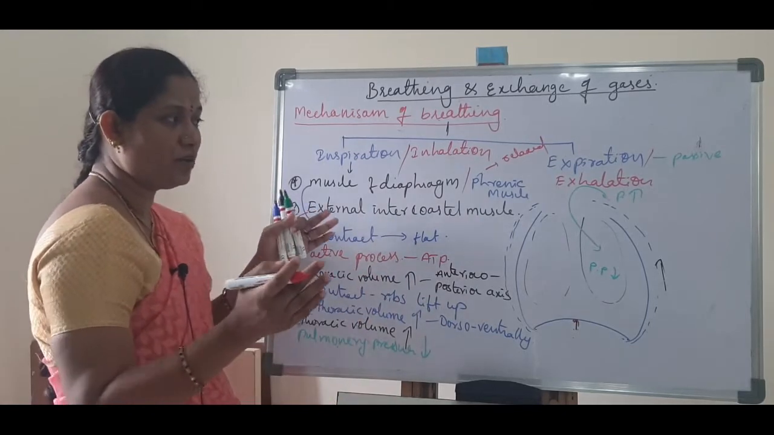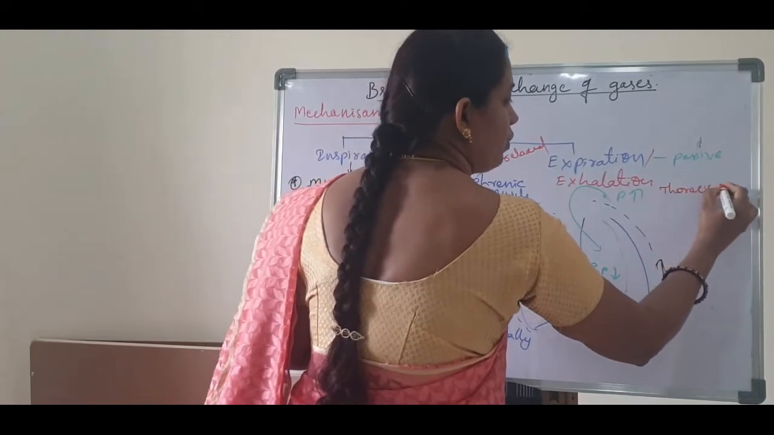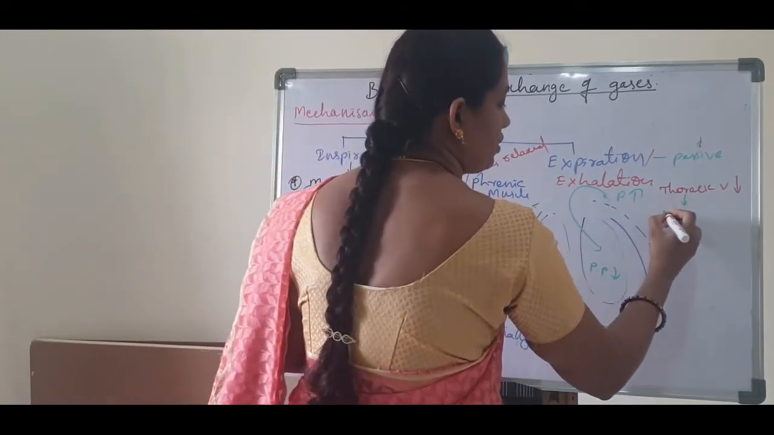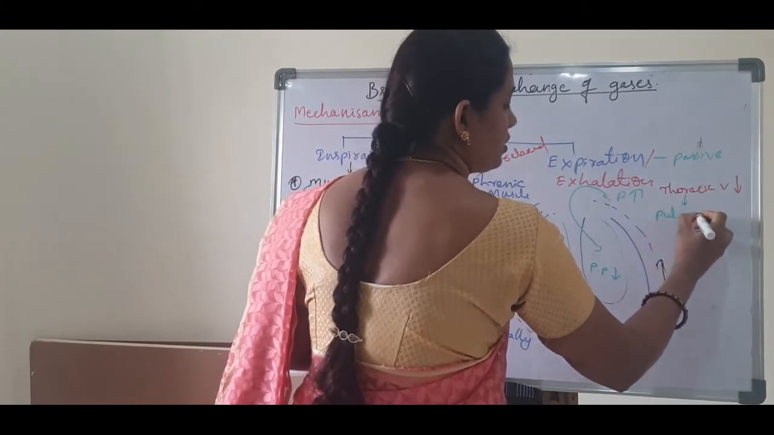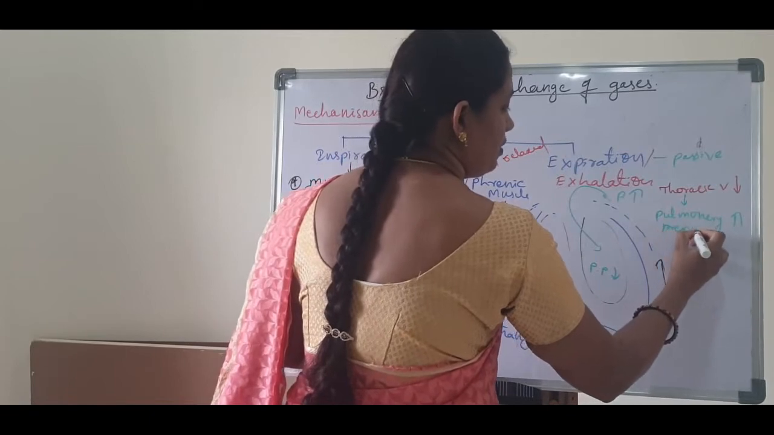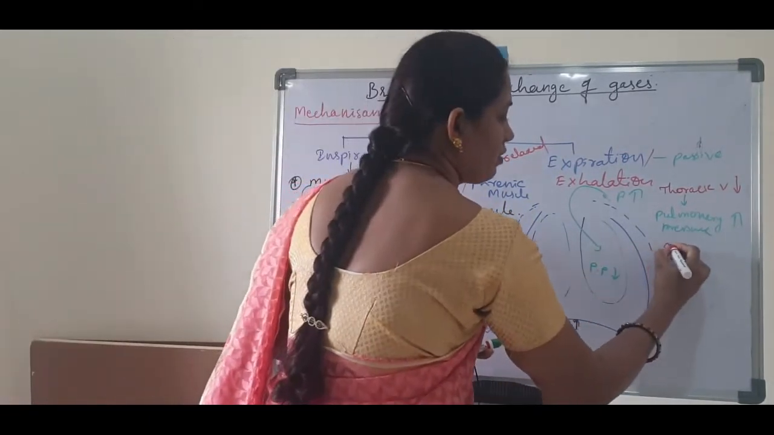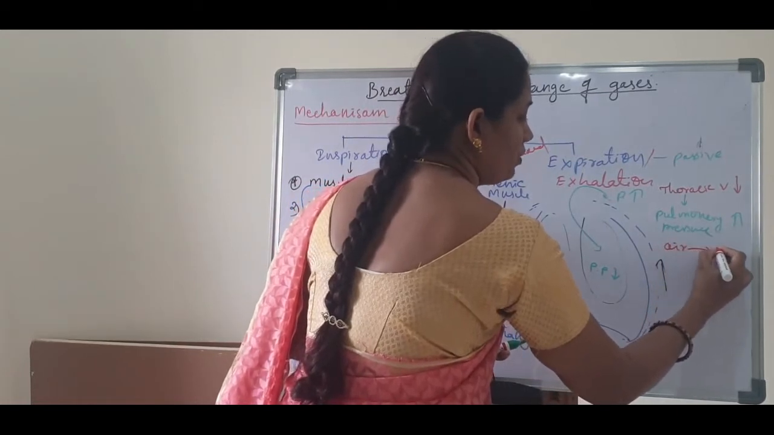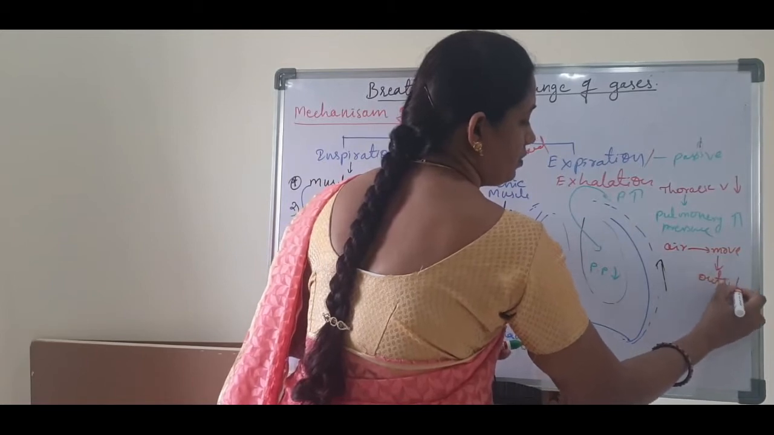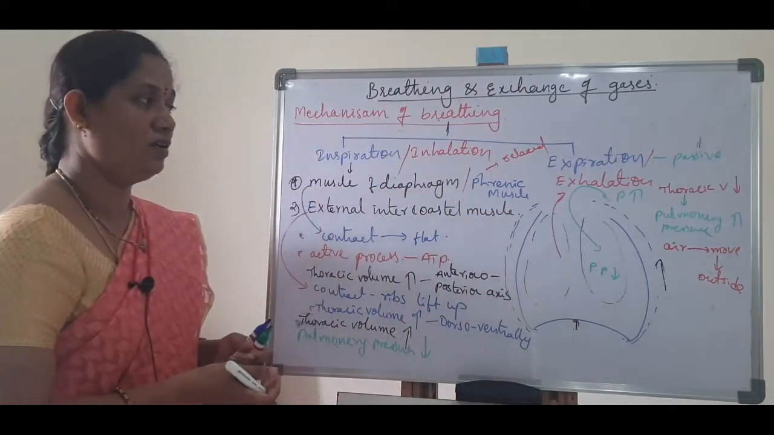As a result, the thoracic volume is completely decreased. So as a result, thoracic pressure, or pulmonary pressure, is increased. Pulmonary pressure is increased. So as a result, air can move outside. Air can move outside. So that process is called expiration.